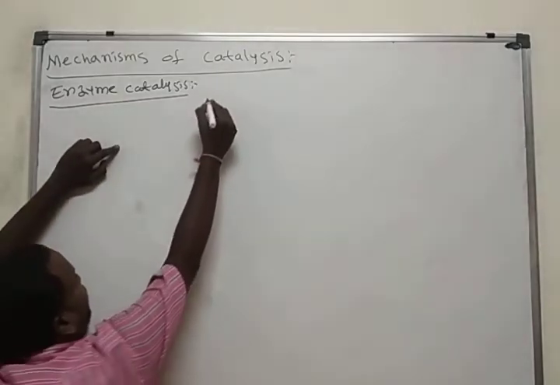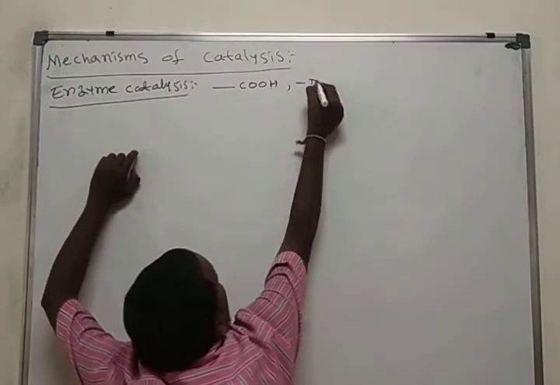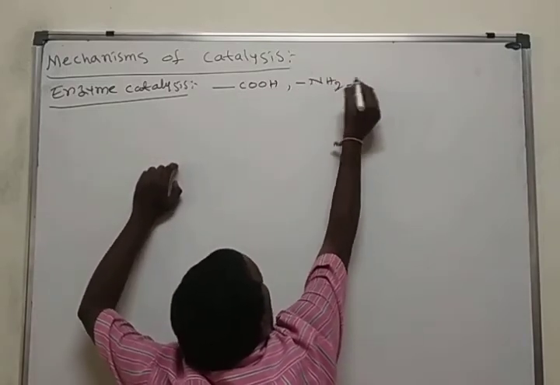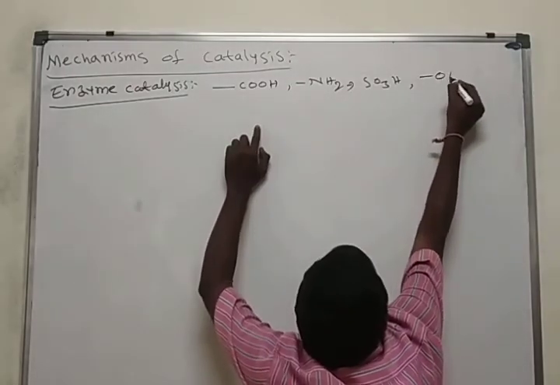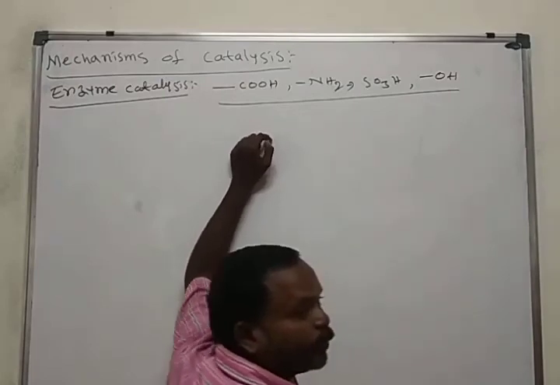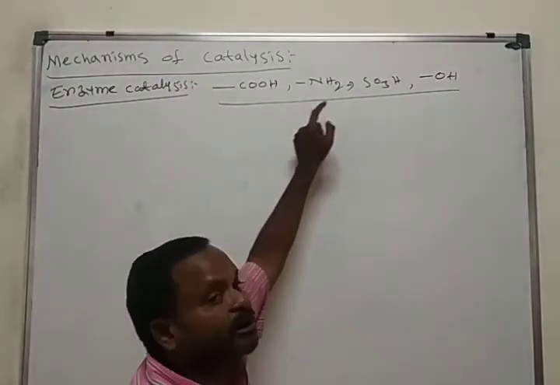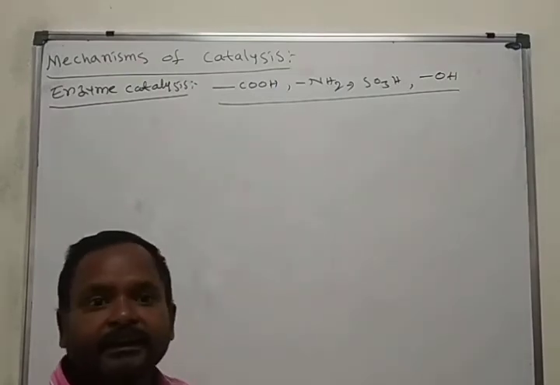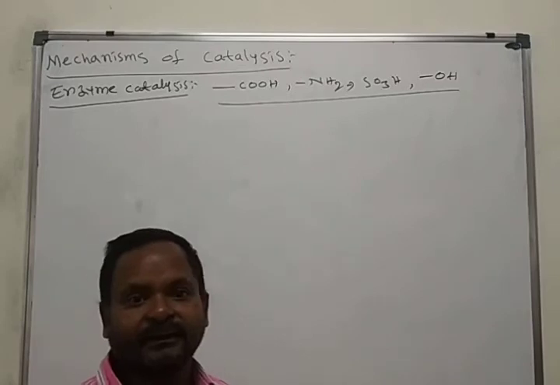Due to the presence of active functional groups: COOH functional group, NH2 functional group, SO3H functional group, OH functional group. All those enzyme cavities, enzyme pores have these functional groups. That's why those cavities act as active cavities.